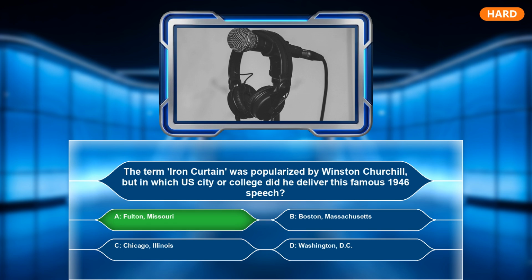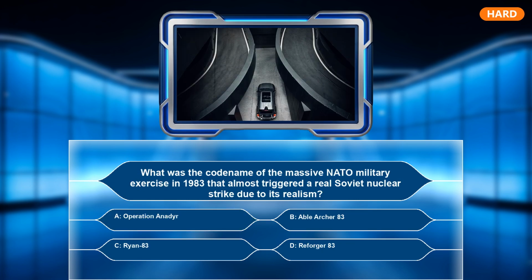Fulton, Missouri. What was the codename of the massive NATO military exercise in 1983 that almost triggered a real Soviet nuclear strike due to its realism? A. Operation Inadir. B. Able Archer 83. C. Ryan 83. D. Reforger 83. The correct answer is B.